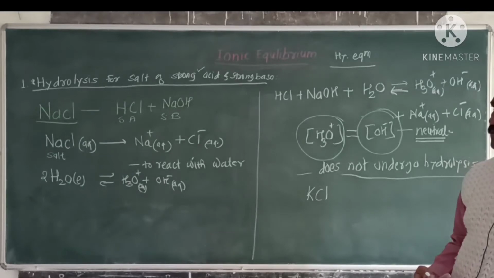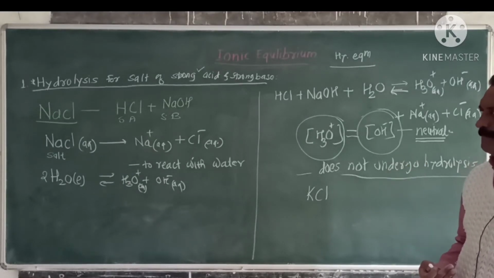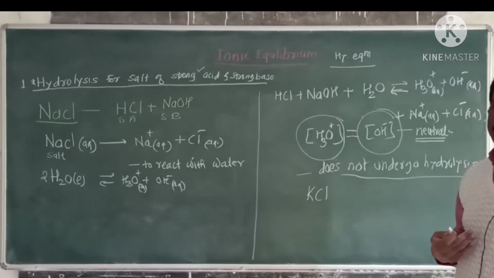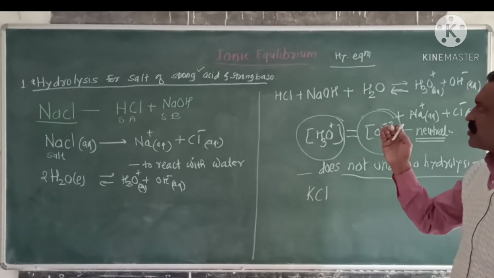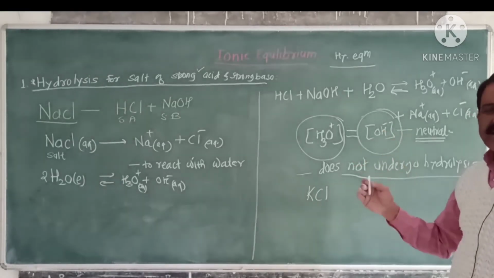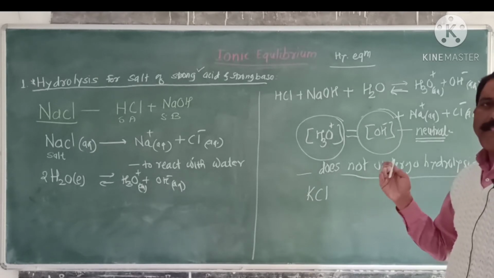Now we will explain the second type, that is, hydrolysis for the salt of strong acid and weak base.